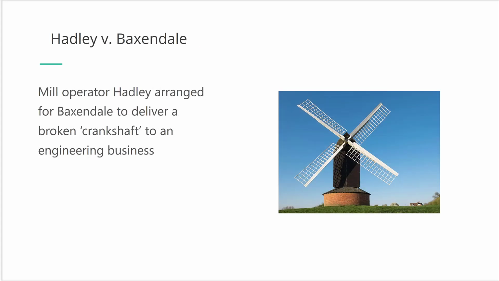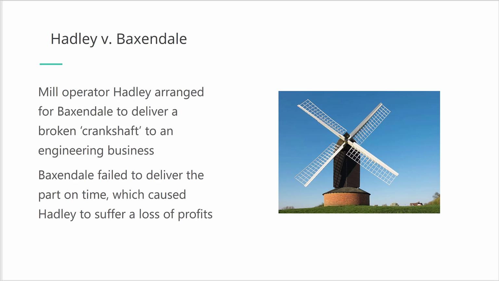The plaintiff in this case was Hadley, who operated a mill that produced flour and other grain-based products. At one point, a mechanical component of the mill's steam engine broke, and Hadley arranged to have a new one made. However, the engineering business that agreed to make the new crankshaft required that the broken one be sent to them in order to ensure that the new one would fit properly. Hadley therefore contracted with another business, represented by Baxendale, to deliver the crankshaft to the engineers by a certain date in order to enable the work on the new crankshaft.